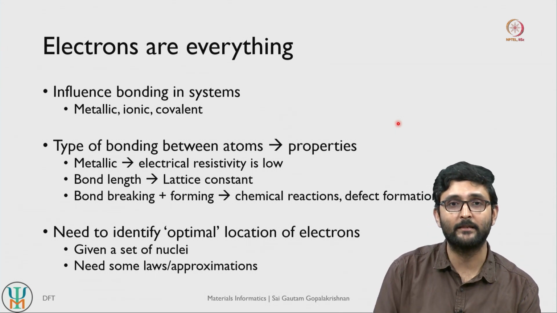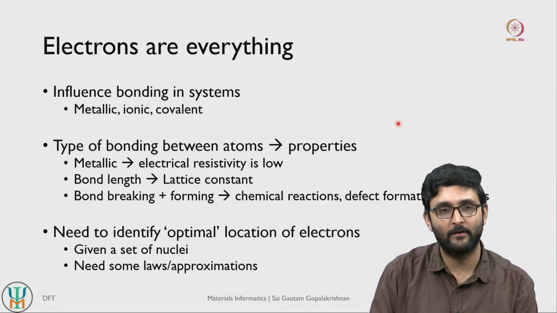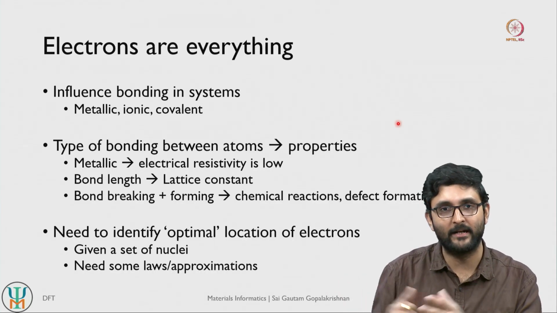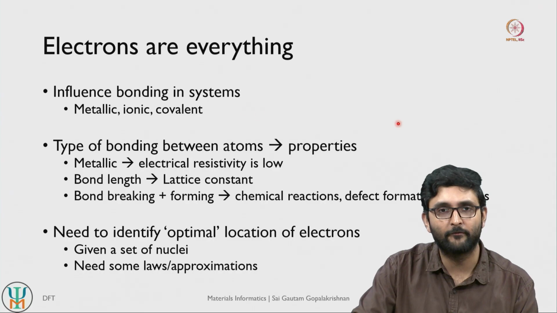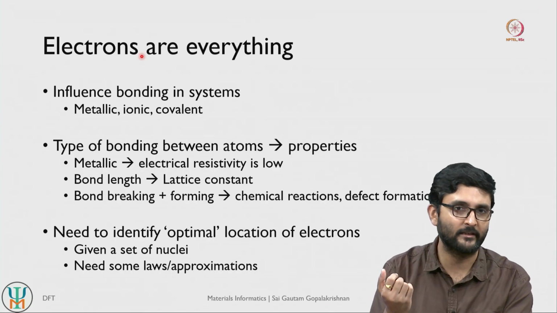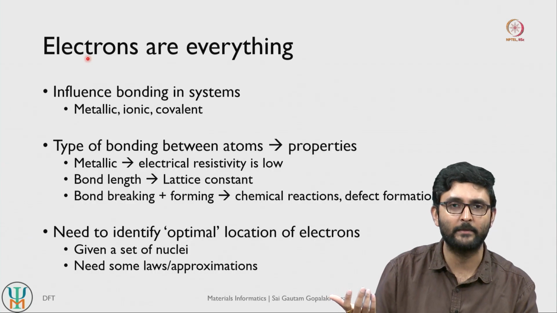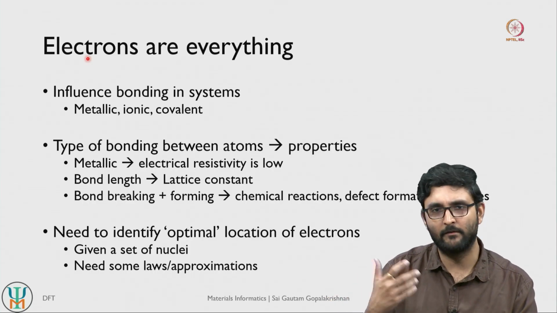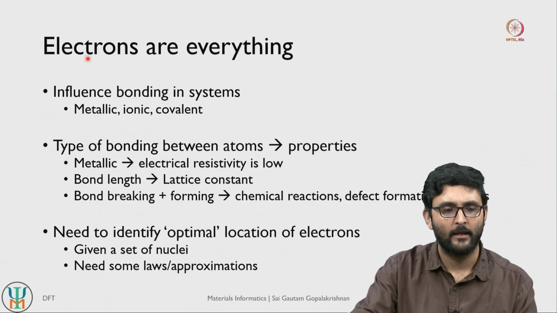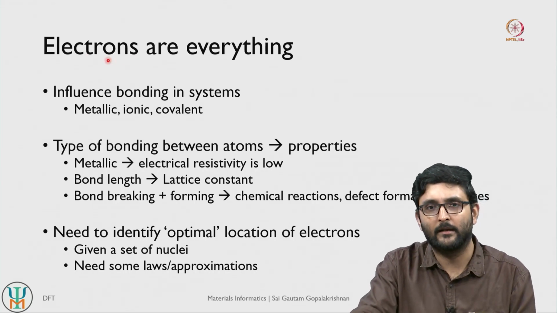Okay. And what is the main focus behind these physics based models when it comes to predicting material properties? If you look at most of these physics based models, they worry about where electrons are located in a given material, or in a given molecule. And why are electrons important, right?